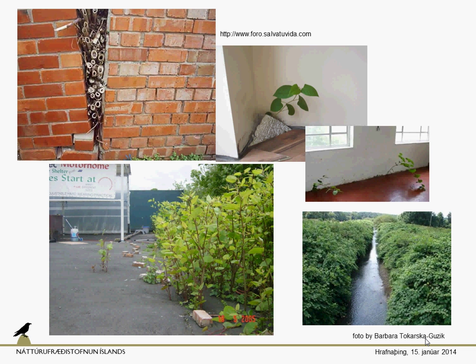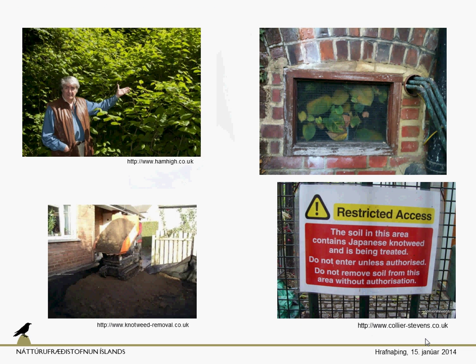It outcompeted all the other plants, and nothing is left. It's just the one species that has left here. That's how it looks like in some places. Here we have a gardener with a nice garden of Fallopia japonica. He cannot grow anything else, because here is the Fallopia coming into your cellar through the foundations.